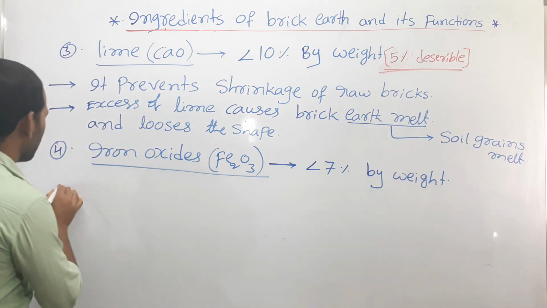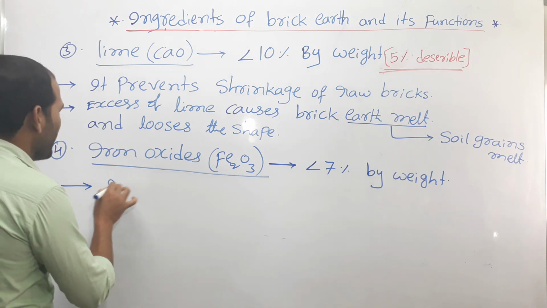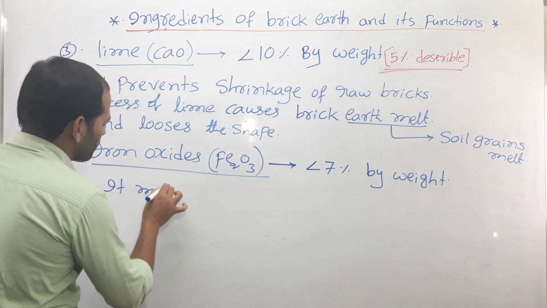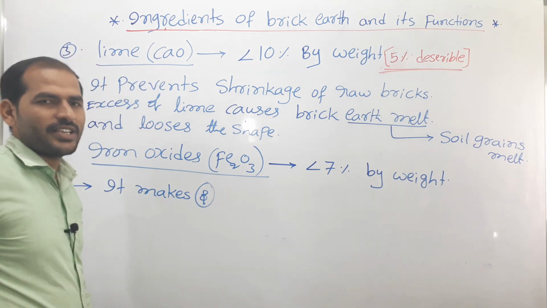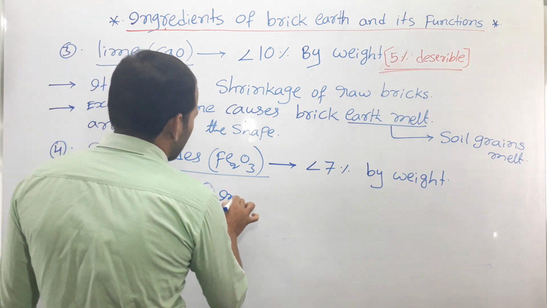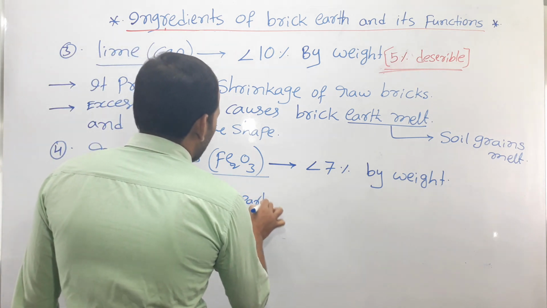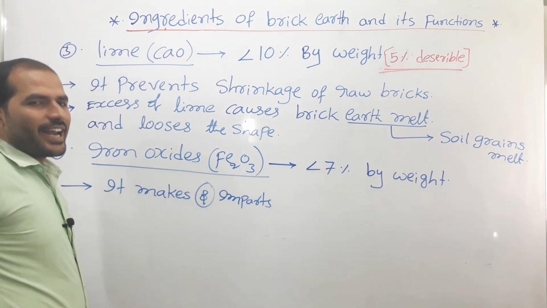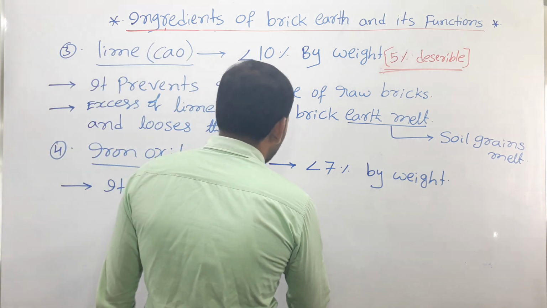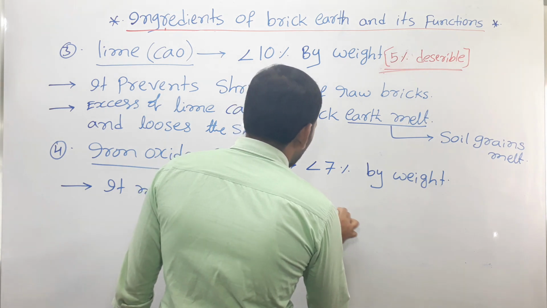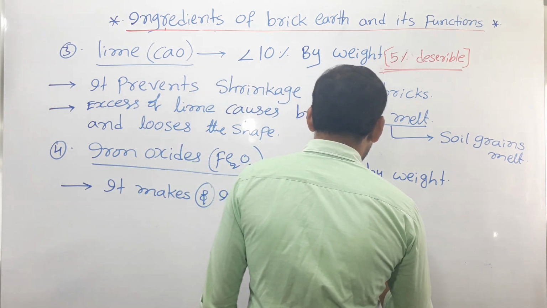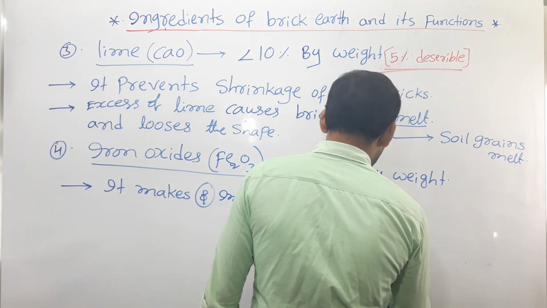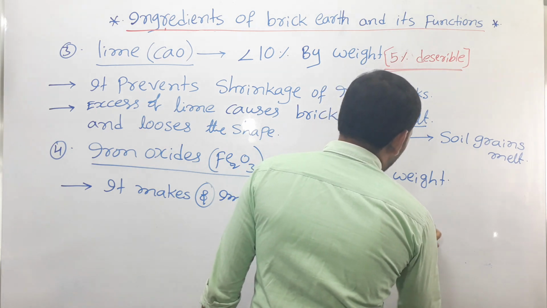The function of this iron oxide is it makes or imparts the brick a red color.